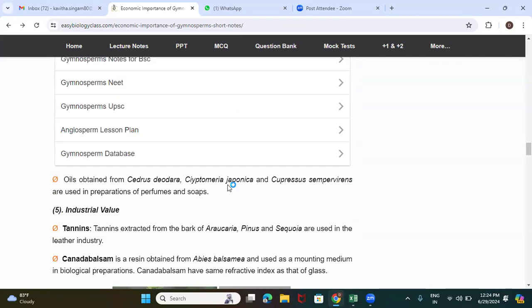And oils are also obtained from Cedrus deodara. I told you that the wood of Cedrus deodara has a scented nature, so even from the wood we can extract the oil. From Cedrus deodara, Cryptomeria japonica and Cupressus sempervirens, this is a very good example here, the oils extracted from these plants are used in the preparation of perfumes and soaps, as they have a scented nature. So these are the examples.